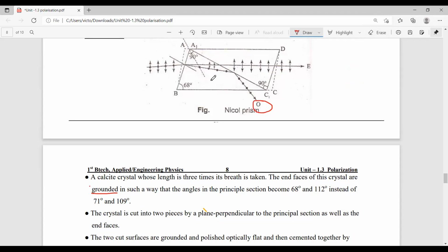So as we discussed, it cannot pass through the rarer medium. So automatically this O ray undergoes total internal reflection. But here the E ray is easily transmitted through this Canada balsam, because the Canada balsam acts as a denser medium for this E ray.